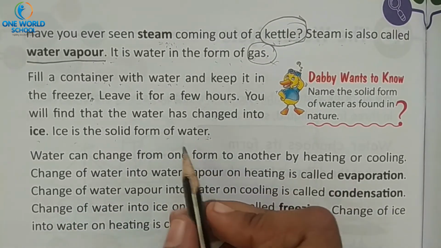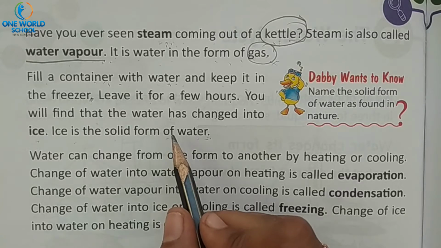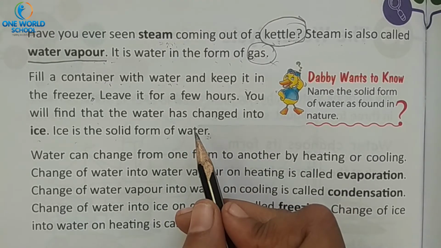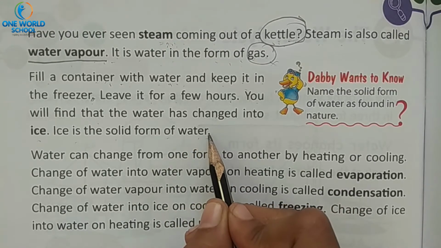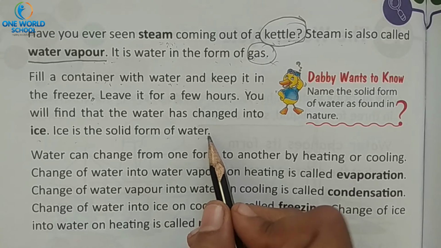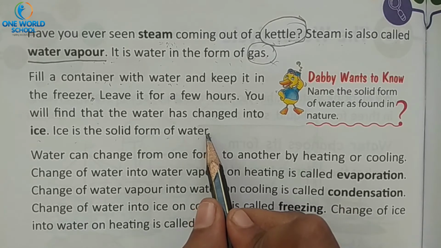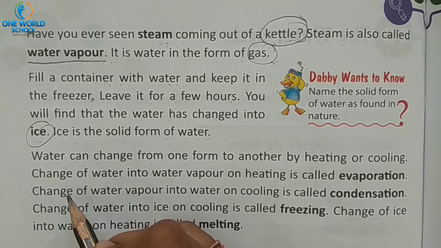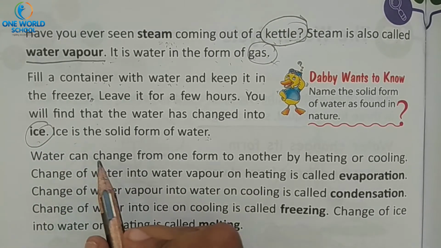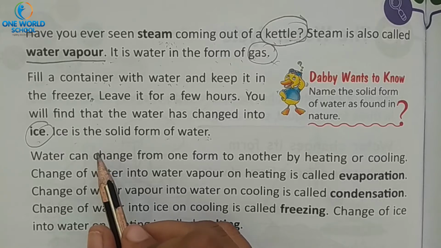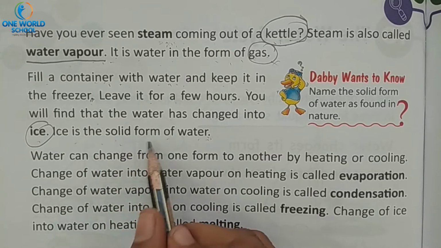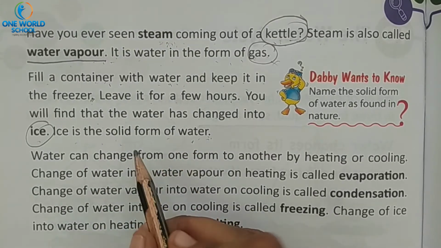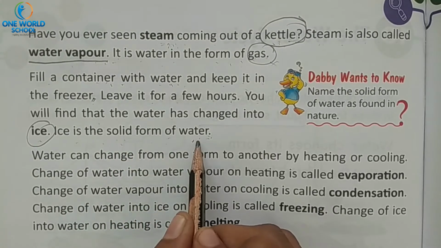What we have done? We have filled the container with water, and then we will keep it in a freezer. Then after some time what will happen? That water will change into ice. Yes or no? Yes, water will convert into ice. So वो ice को हम क्या बोलेंगे? It is the solid form of water. Which form it is? Solid form of water.